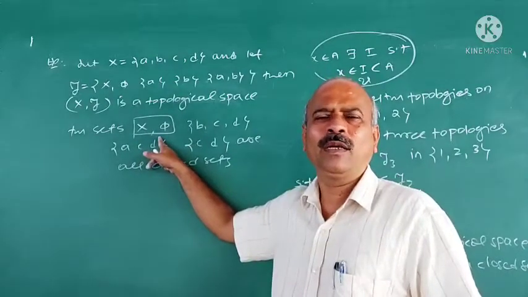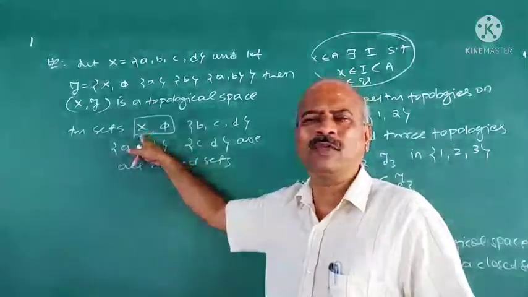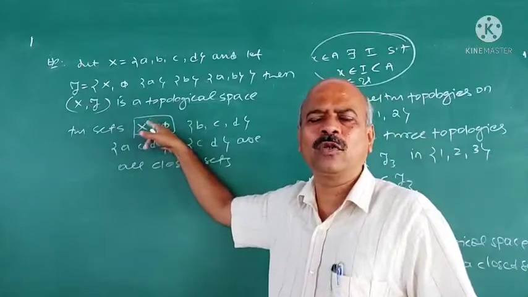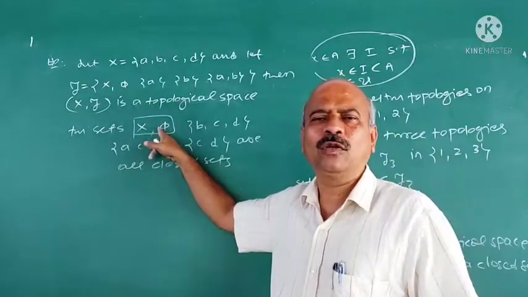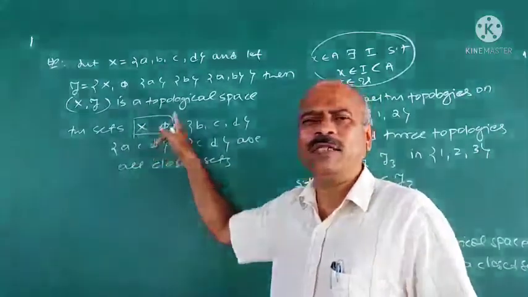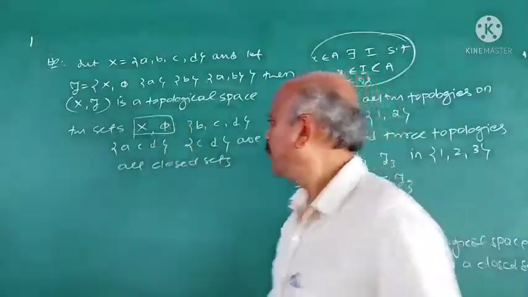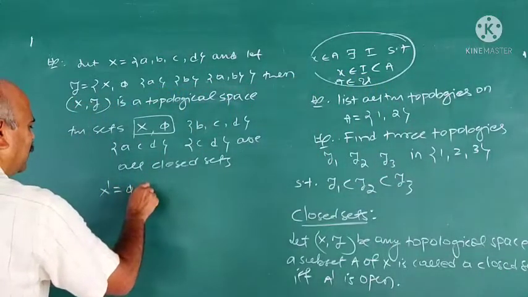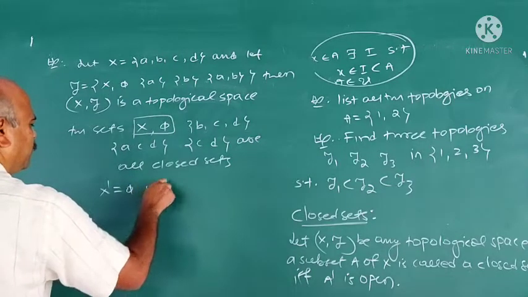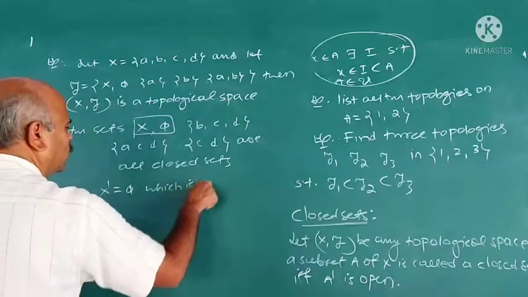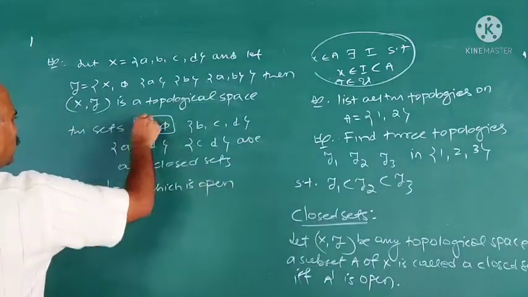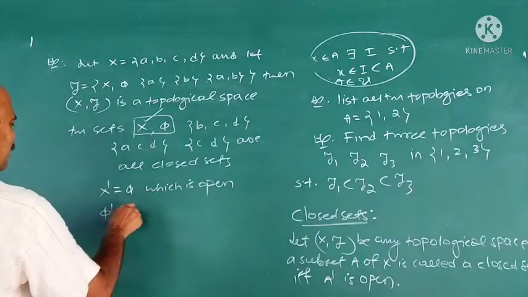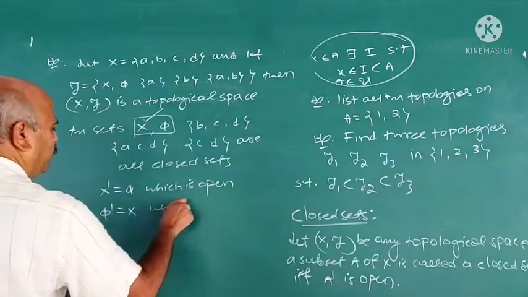Why are they open? Because by the first 2 axioms, X must always belong to tau, and pi must always belong to tau. But X and pi are always closed also. Why is X closed here? X dash is pi, which is open. Therefore X is closed. Pi dash is X, which is open.